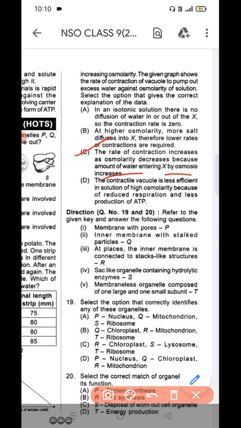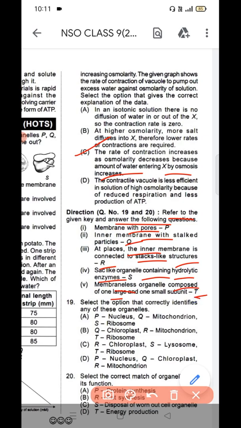Next, for questions 19 and 20, refer to the given key and answer the following questions. Membrane with pores, P. Inner membrane with stalked particles, Q. At places the inner membrane is connected to stalk-like structures, R. Sac-like organelle containing hydrolytic enzymes, S. Membraneless organelle composed of one large and one small subunit, T.